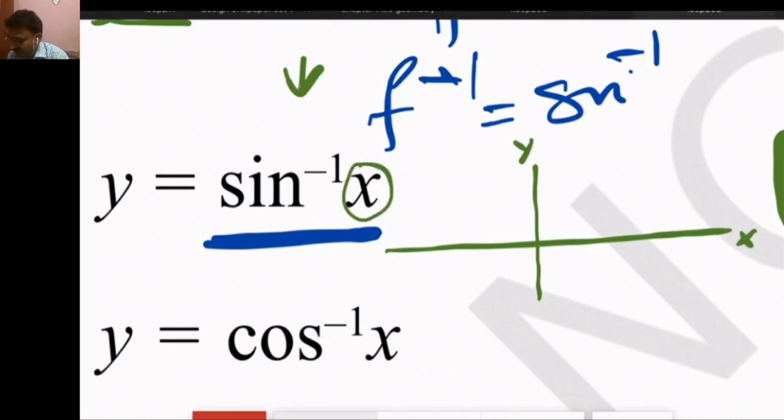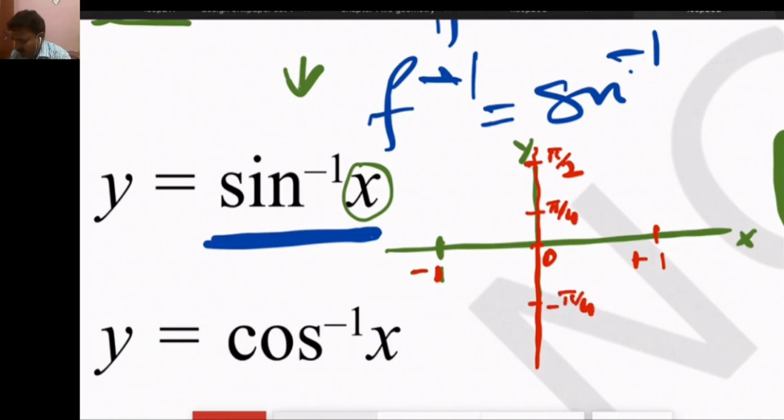The domain is -1 to +1, and the range is -π/2 to π/2. On the y-axis: 0, this is π/4, this is π/2, this is -π/4, this is -π/2.